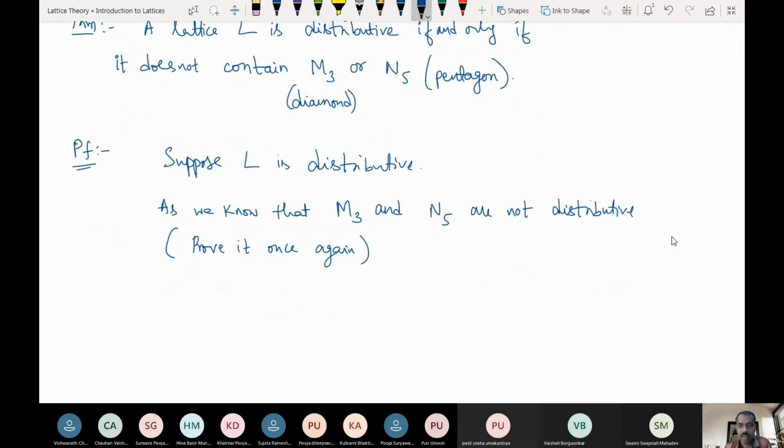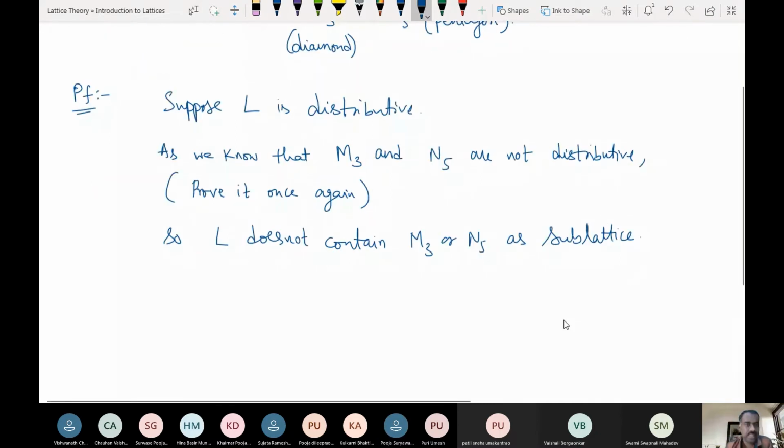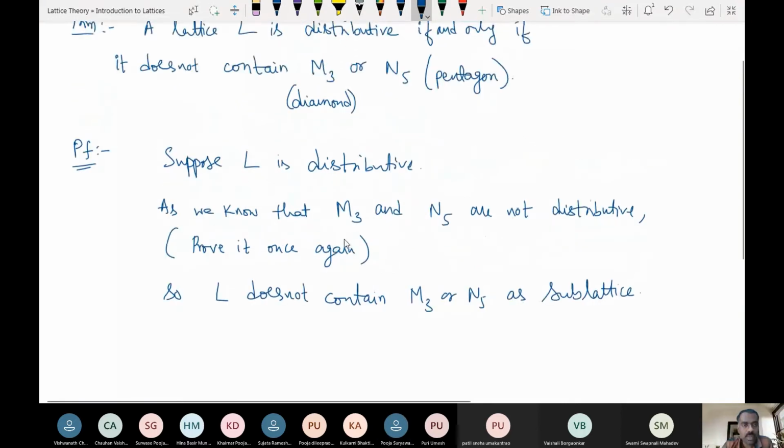So L does not contain M3 or N5 as a sublattice. When we discussed these two examples, M3 and N5 kept coming up. We already proved that M3 and N5 cannot be distributive, so L obviously cannot contain M3 or N5 as a sublattice. Is this clear?